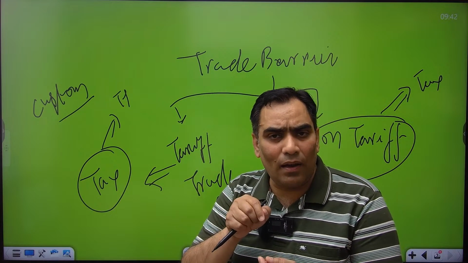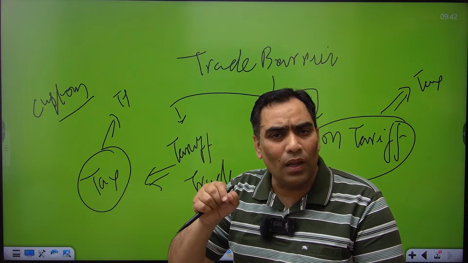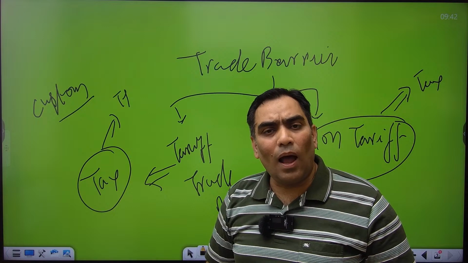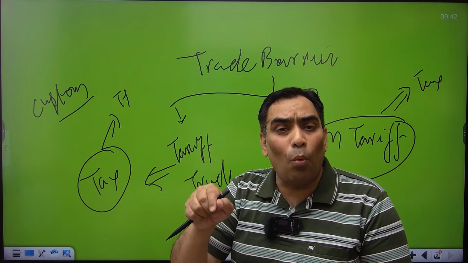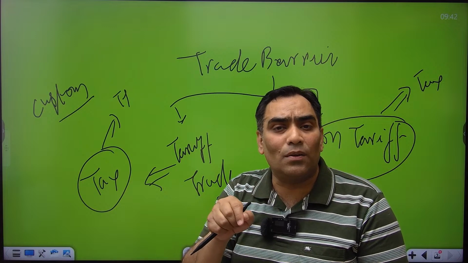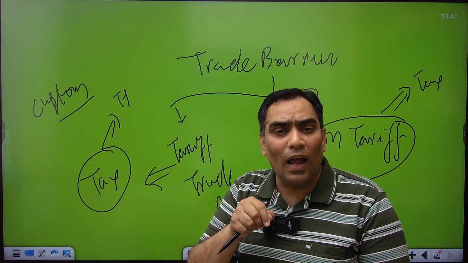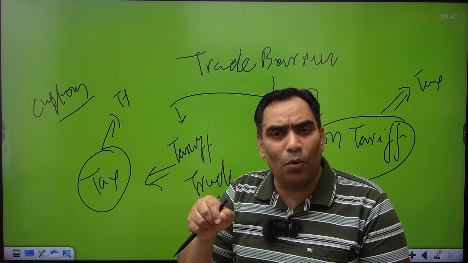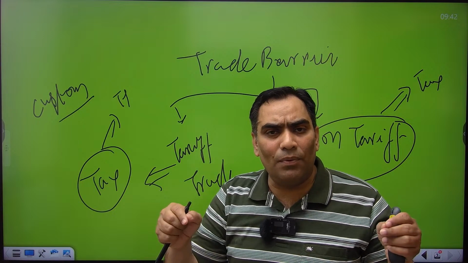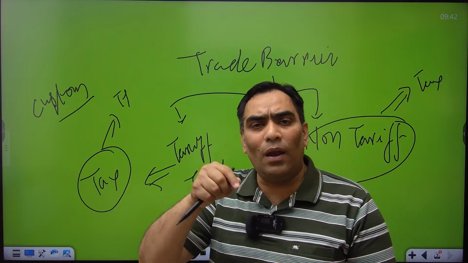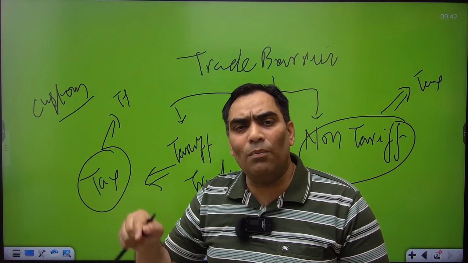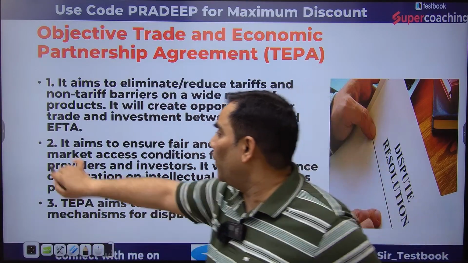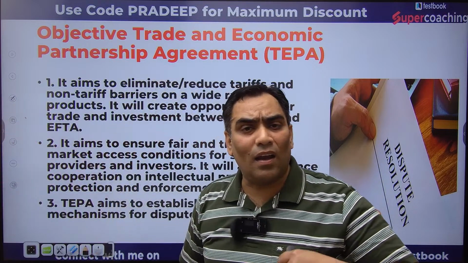So through this agreement, if tariff and non-tariff barriers are eliminated or reduced, definitely the opportunities are going to be created for more and more trade and investment between India and these four nations. When trade and investment are more, definitely there will be capital formation, more and more economic growth, and more employment opportunities. So first of all, the aim is to increase trade and investment in India.